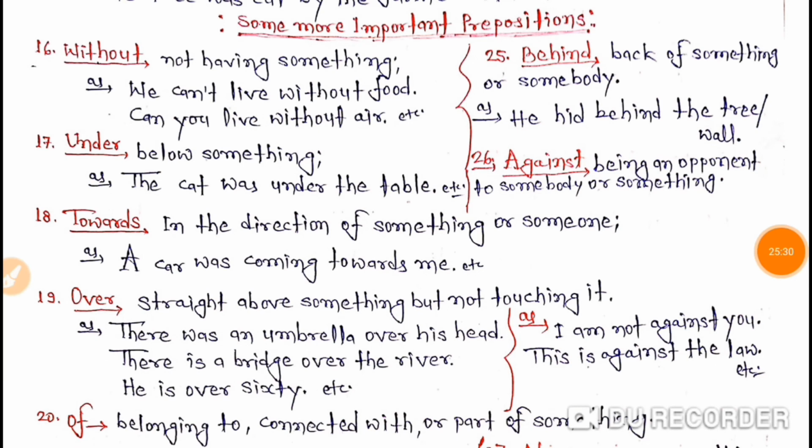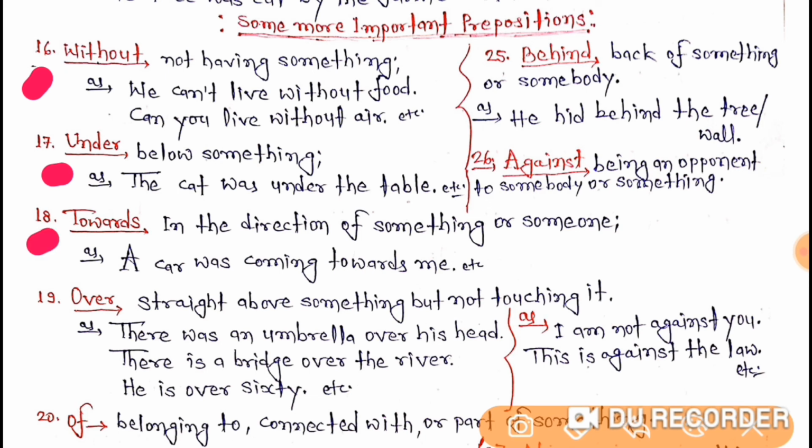So students, now let's understand some more important prepositions. The 16th one is without. It denotes not having something. As we can't live without food. Can you live without air? Etc. So the 17th one is under. This means below something. As the cat was under the table.